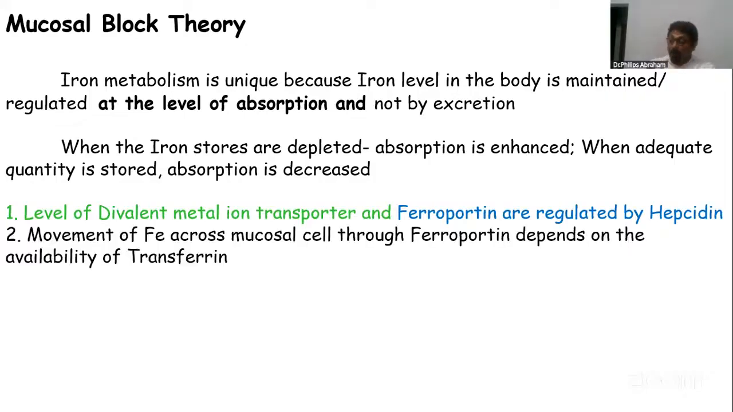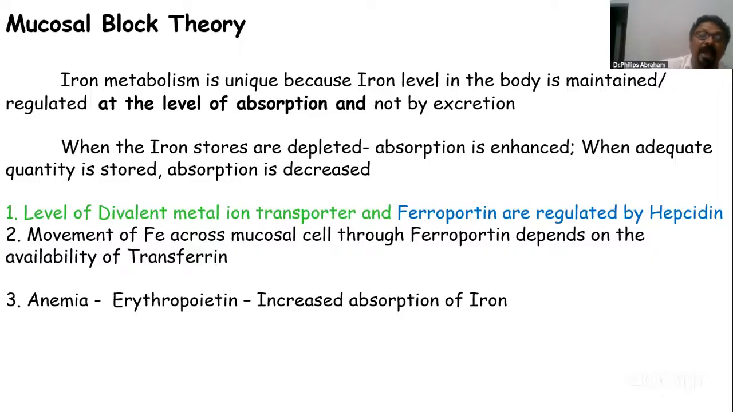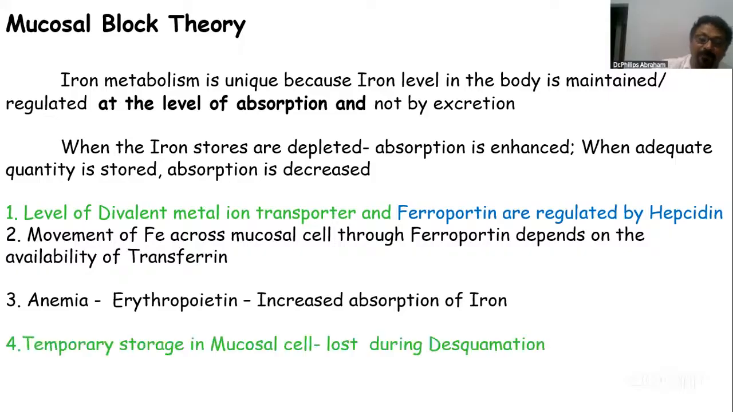Then from ferroportin to blood, a lot of transfer should be there in the blood. Movement of iron across the mucosal cell through ferroportin depends on the availability of iron. Third, whenever anemia comes, erythropoietin will be produced, and that will increase absorption of iron. Fourth, as I said earlier, some amount of iron will be stored in the mucosal cells. During the desquamation process, it goes out through the feces. So temporary storage in the mucosal cell is lost during desquamation. In this way, iron absorption is totally controlled.